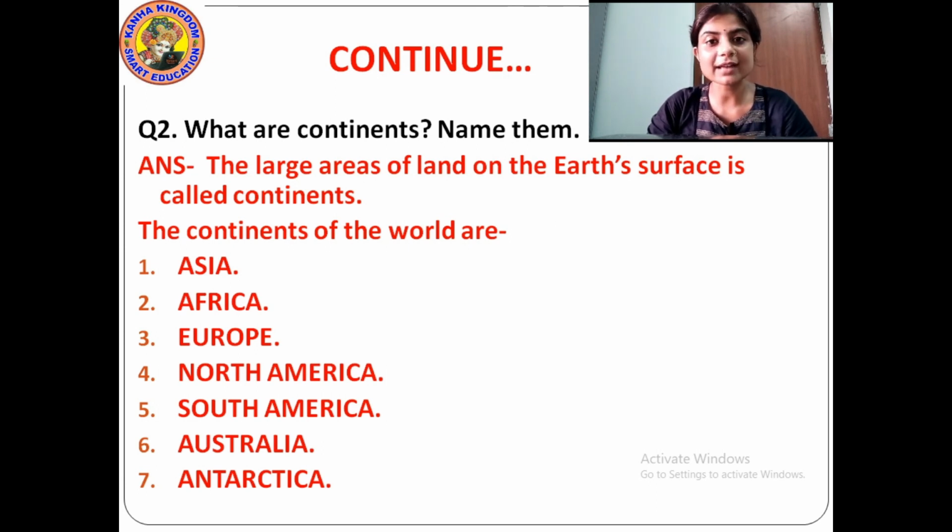How many continents are there? There are 7 continents in the world, and the names of those continents are Asia, Africa, Europe, North America, South America, Australia and Antarctica. And what do you mean by continent? The large area of land on the earth's surface is called continents. Understood?